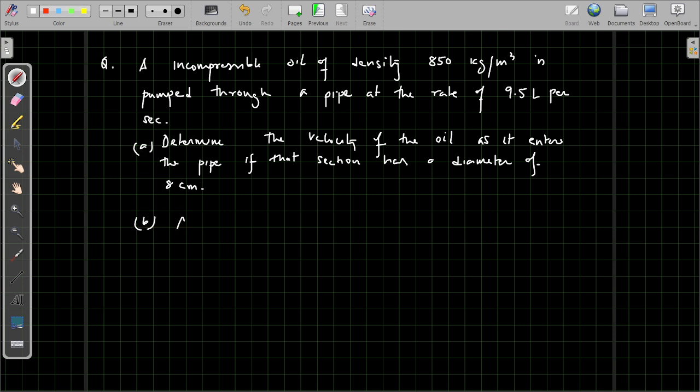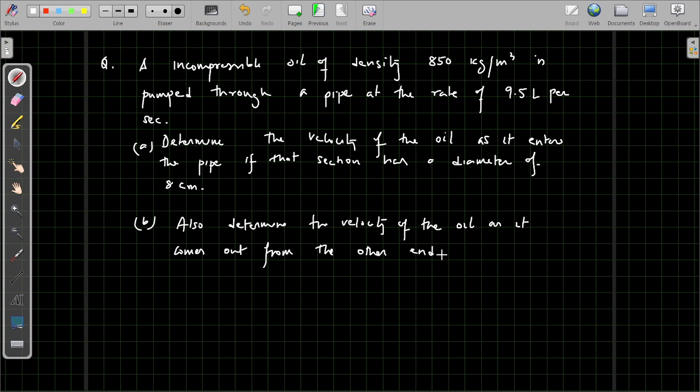Also, determine the velocity of the oil as it comes out from the other end, where the diameter of the pipe is 4 centimeters.